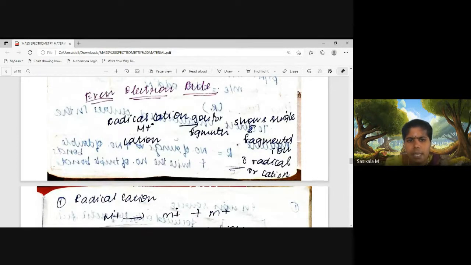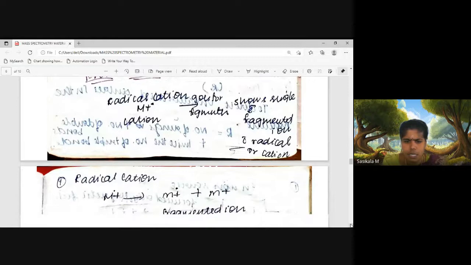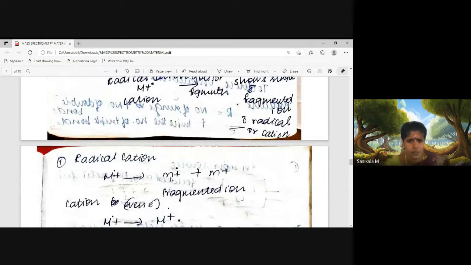This is called the even electron rule. For example, here you can find a radical cation. When it goes for fragmentation, one of the ions will be a radical cation and the other will carry only the cation.